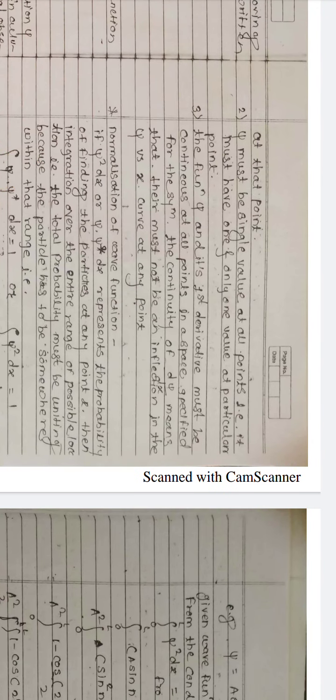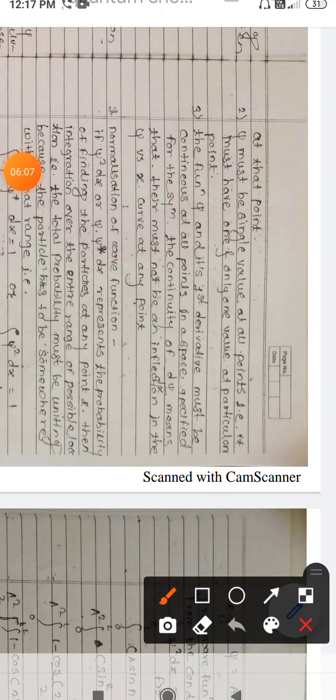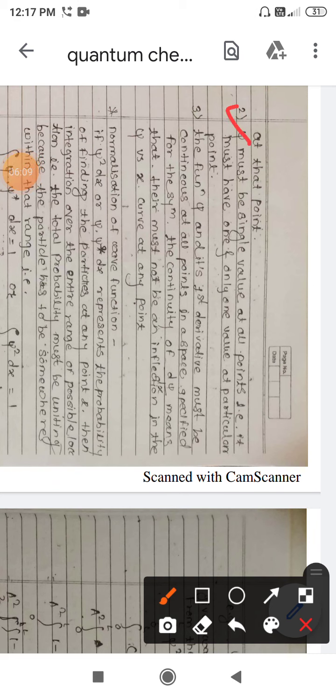So that is the first function condition. Now the second condition is that psi must be a single valued function of all points. First condition, it should be finite. Then the second condition, it should be a single valued function.